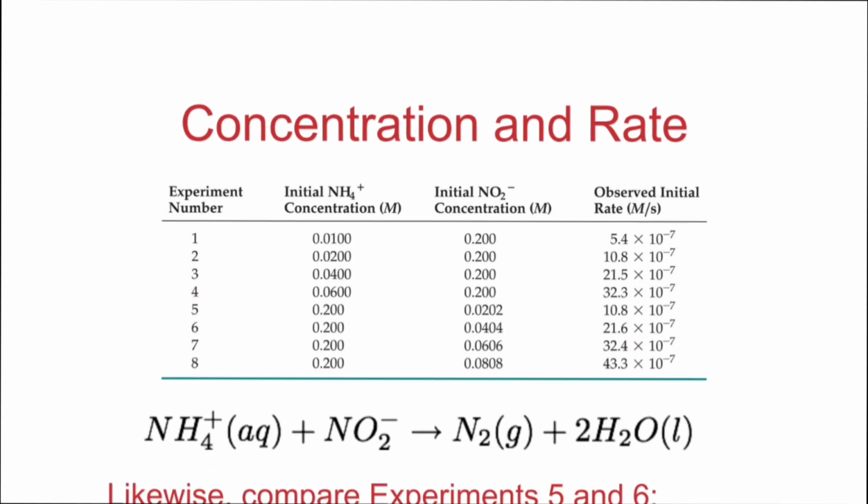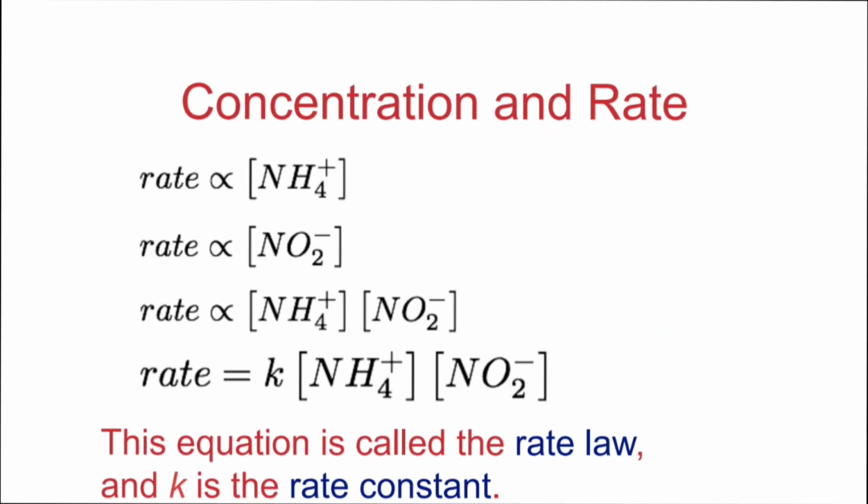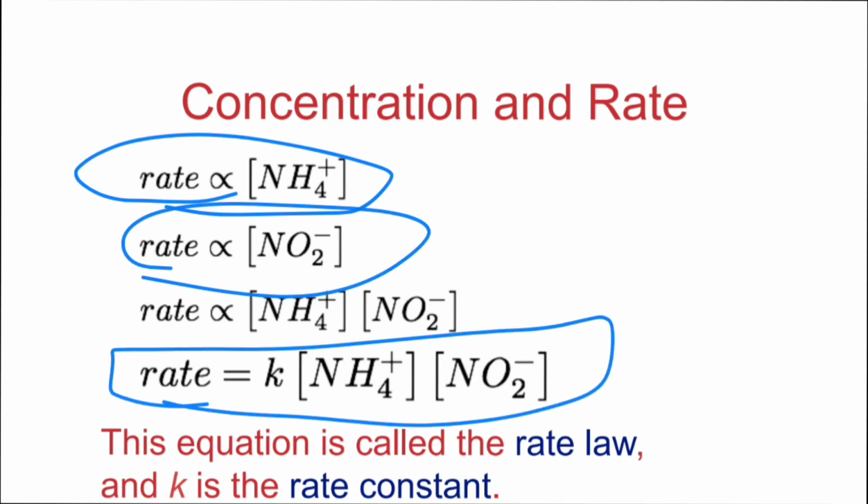If we compare when this one is constant, you can see this is constant, and we double the other, the rate is also doubled. So when the NO2 negative concentration increases, the initial rate doubles. This is also first order. So the rate is directly proportional to the concentration of NH4, and also NO2, so the rate law of the equation will be written like this. The rate depends on the concentration of NH4 and NO2.